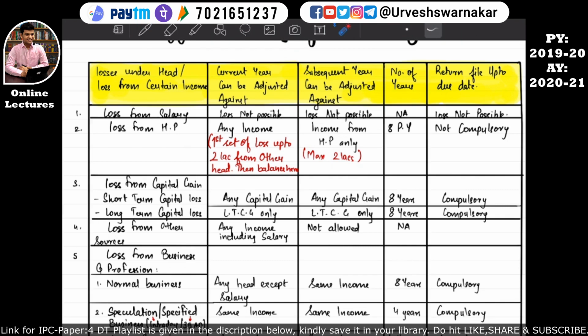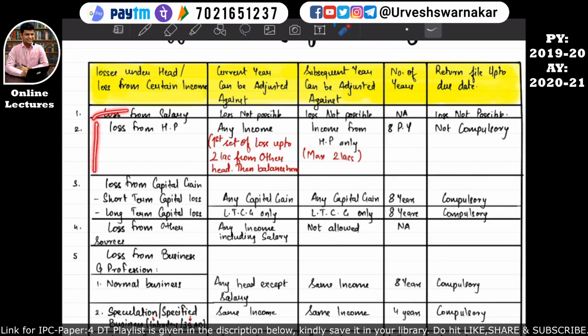So I hope the losses from house property are quite digestible. How a loss from house property can be set off against any income. If it is not 100% set off, then in the subsequent year, against which income can it be set off? It can be set off against income from house property only. For how many years can the losses from house property be carried forward if not 100% set off? For 8 previous years.